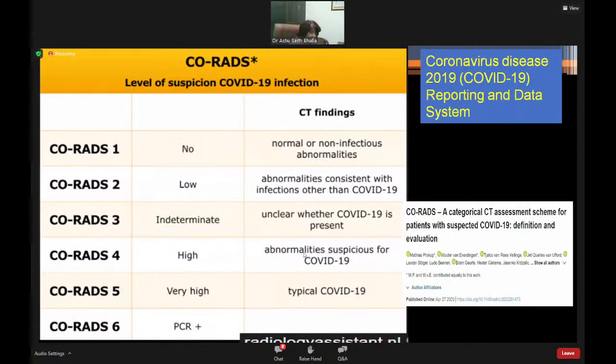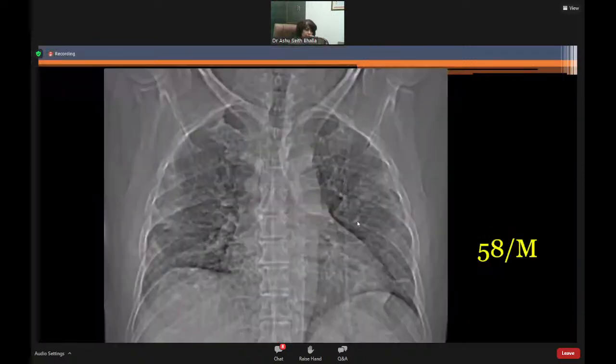So, everybody is familiar with the terminology CORADS, and it was used a lot during the last wave. Basically, it is a radiology reporting system, just like I said in chest radiograph, used for saying that one end of the spectrum is normal or non-infectious and the other end is typical. If it's very classical, it goes into 5 and everything else is in between, where you don't know what it is.